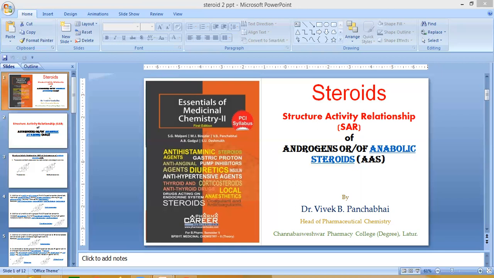These are the ester substitutions at C3 or C17 beta positions. These are examples of testosterone enanthate.